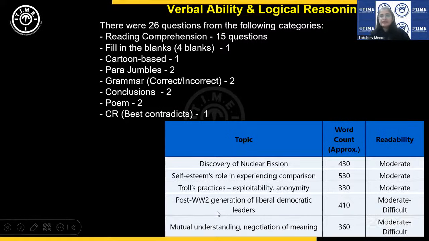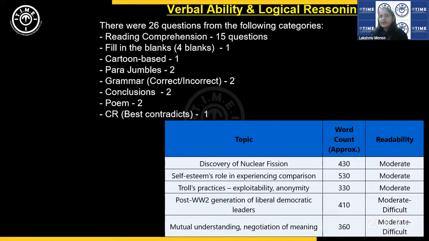Then the next passage here is on basically the weaknesses of liberal democracy, especially as a concept that emerged after World War II. What are the inherent limitations and weaknesses of liberal democracy?